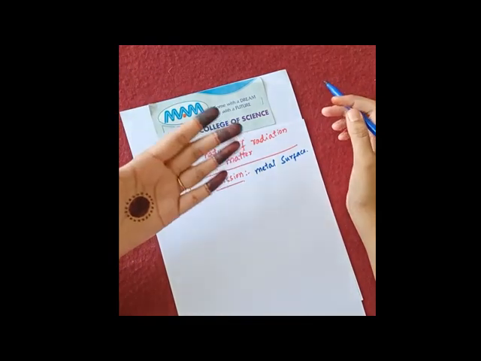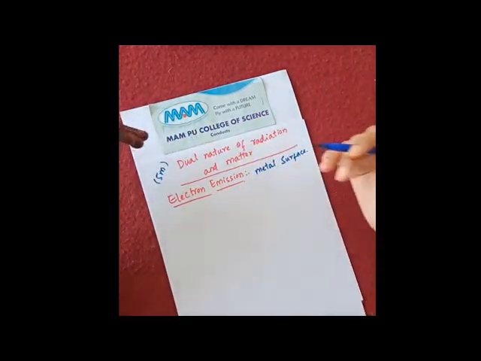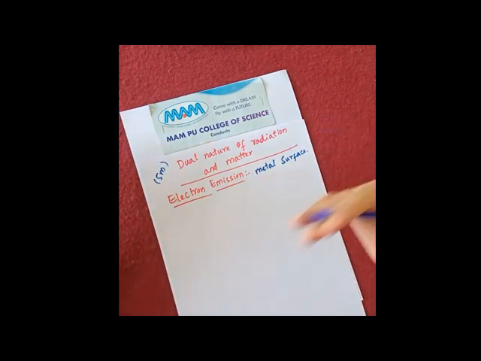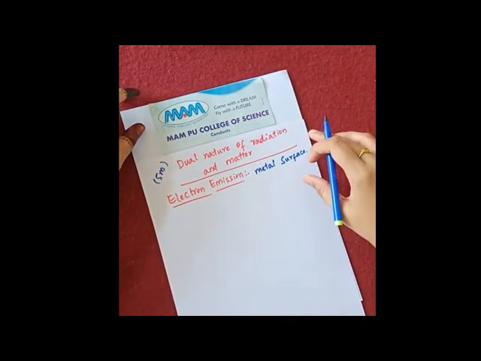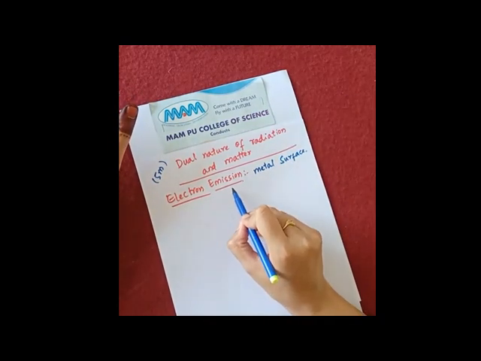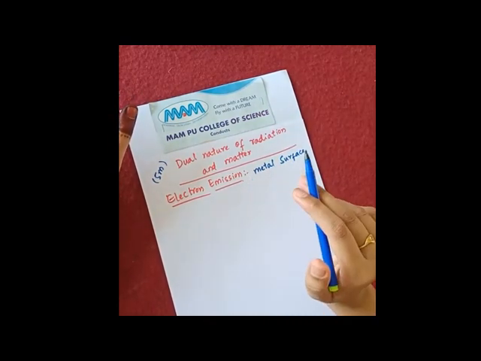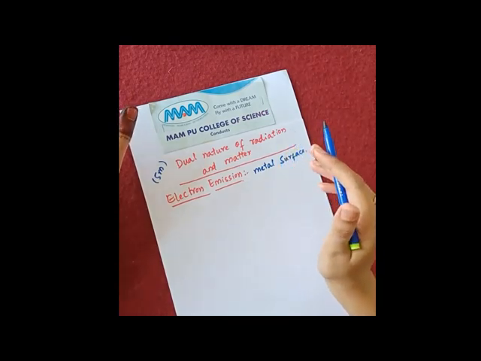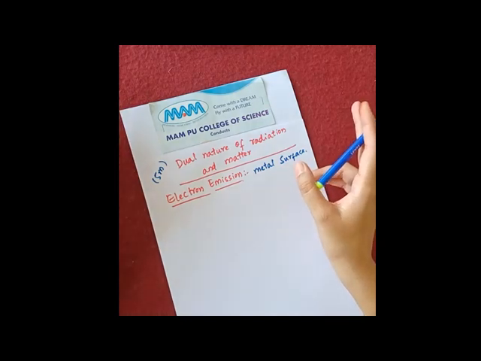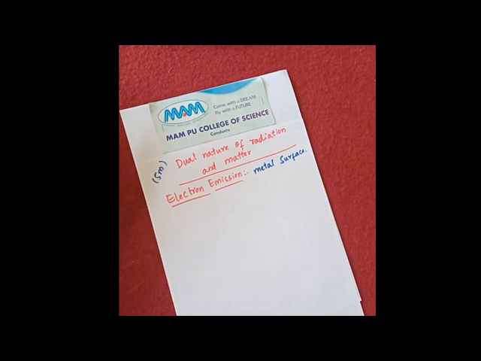It means if there is a metal surface, in it there are free electrons, so if you free that electron from the metal surface, that is called emission of that electron. So that is electron emission. If you want to write the definition, you can write: electron emission is the process of emission of the free electrons from a metal surface. So this is the definition.